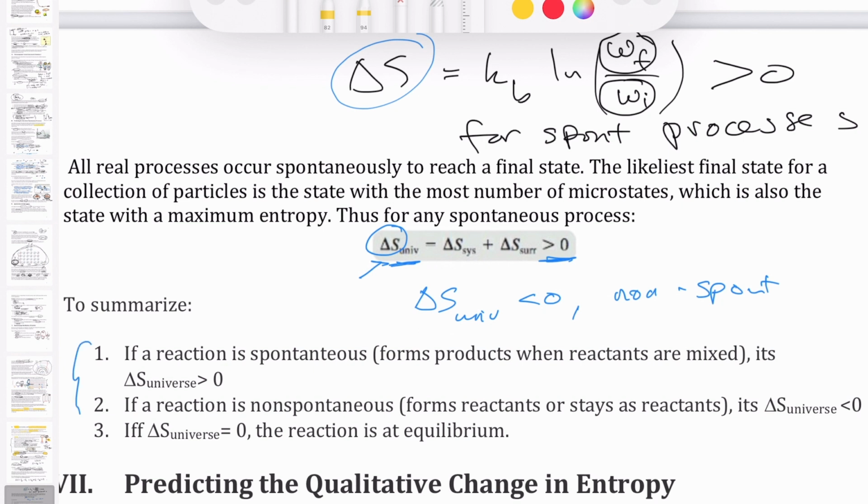Now, there's one more number you're going to keep in mind, which is when the delta S of the universe is equal to 0. What happens there? Well, when it's equal to 0, there's no reason for the reaction or the process to go one way or the other. That's what we call equilibrium. As you might see here, we're going to connect this back to the equilibrium constant later in this chapter. But this is the first time that we start to understand that delta S, the change in entropy, is a measure of whether a process is spontaneous or not.